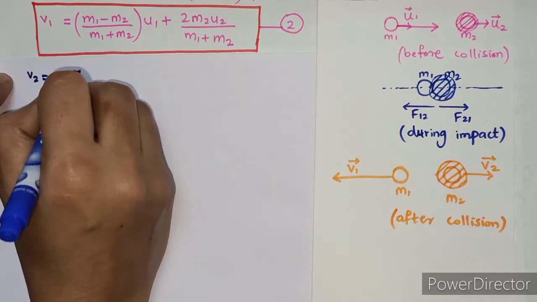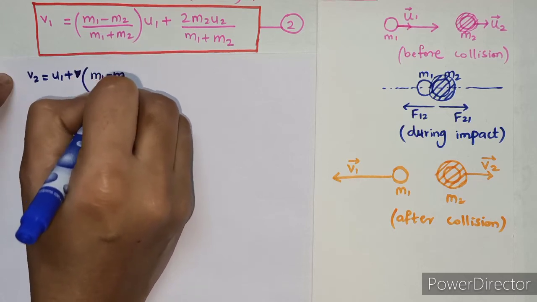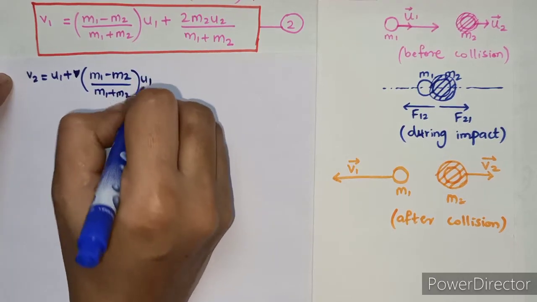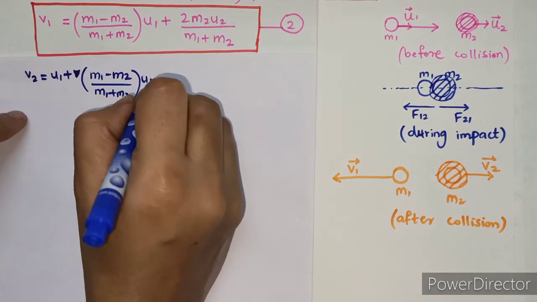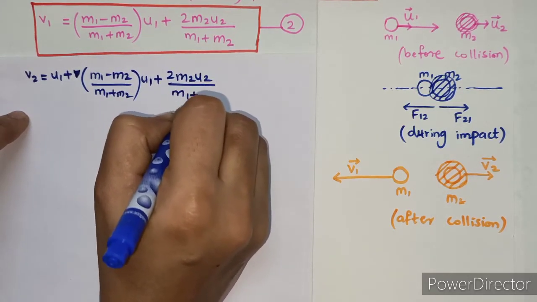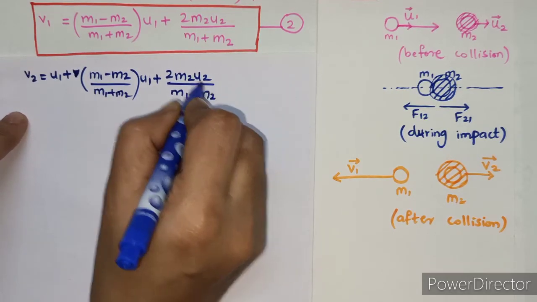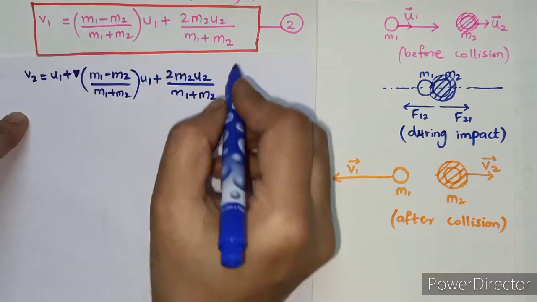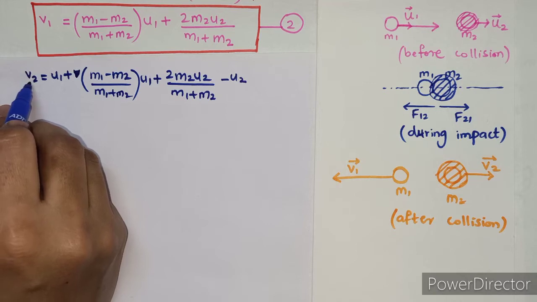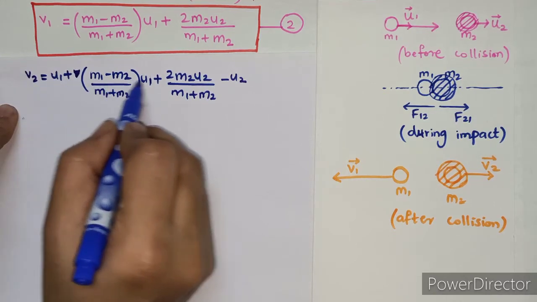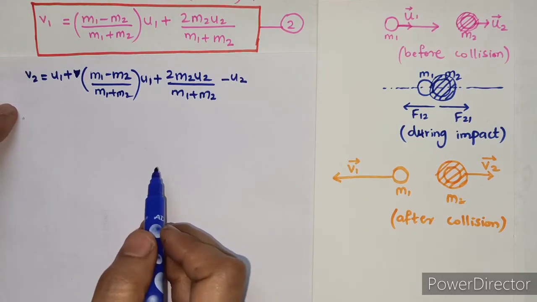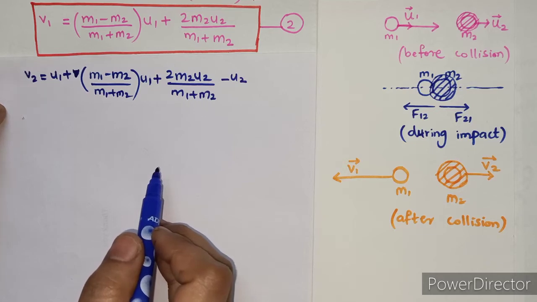So here we are supposed to write m1 minus m2 upon m1 plus m2 into u1 plus 2 m2 u2 upon m1 plus m2. This is the value of v1 there. Then minus u2 is there, as equation number 1 is v2 is equal to u1 plus v1 minus u2. After the substitution, here we have to solve this equation.